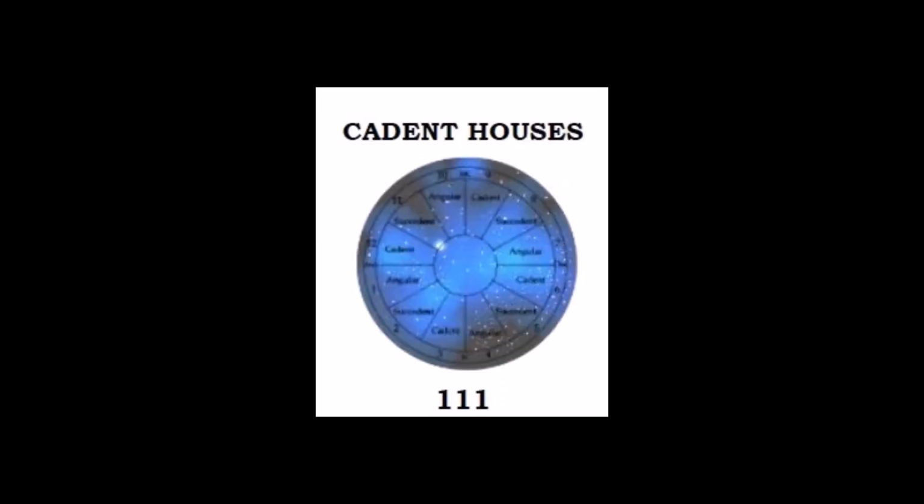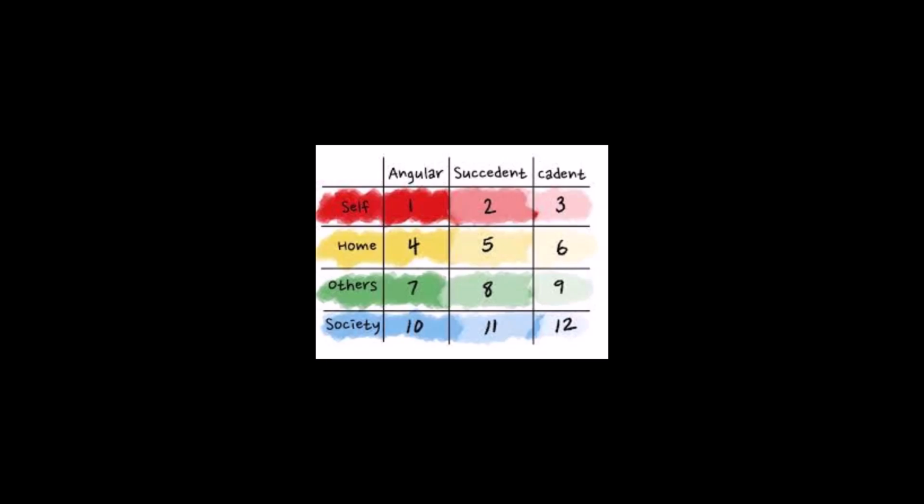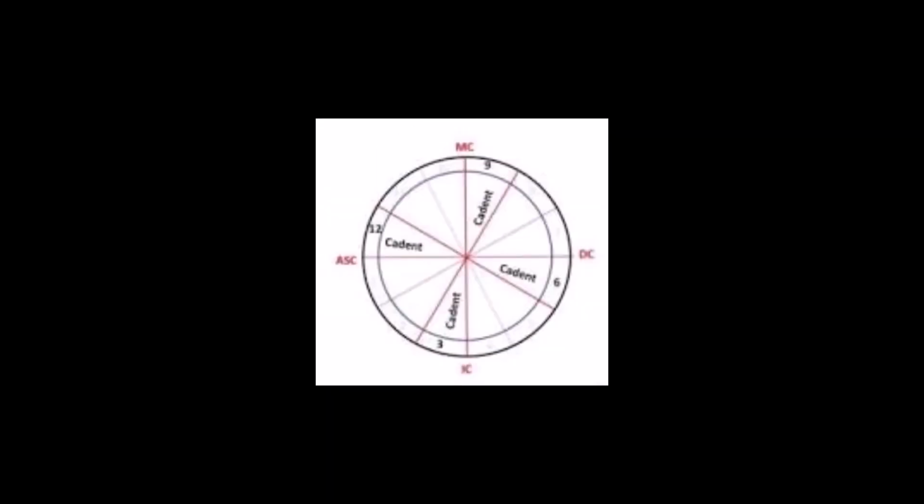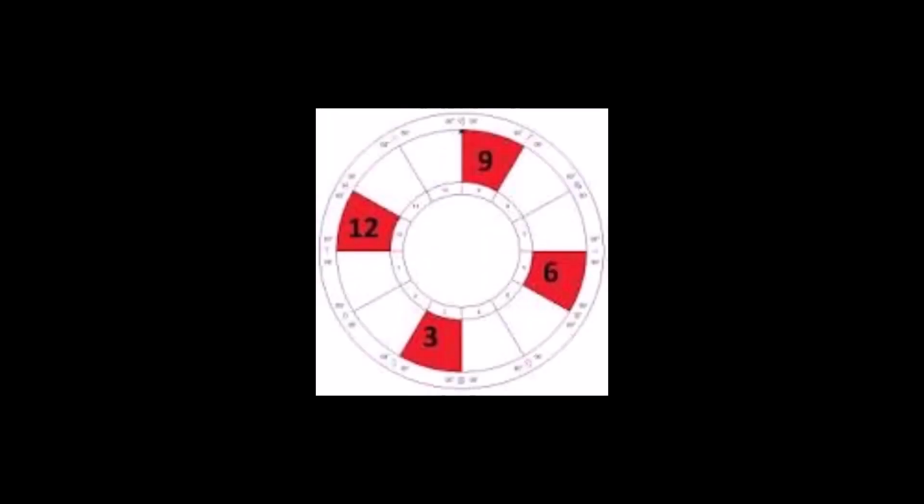Here's some quick facts about cadent houses in astrology. The cadent houses are the last house of each quadrant of the chart wheel, so they come after the angular houses and the succeedent houses. Cadent houses rule over the 3rd, 6th, 9th, and 12th houses in astrology. The quality is a mutable quality. All these houses are ruled by mutable signs. Cadent house themes are change, movement, reflection, growth, job, education, improvement, spirituality, and health, to name a few.